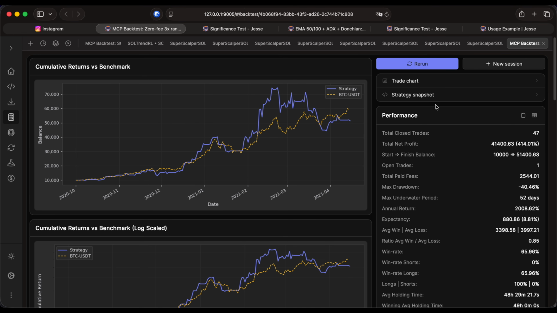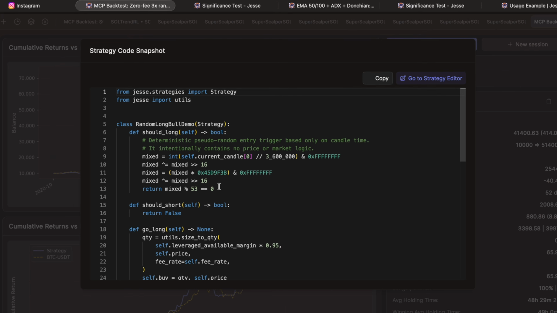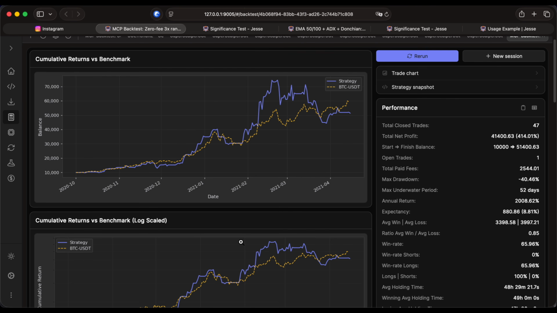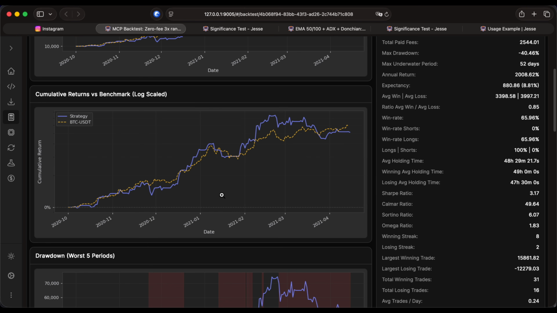And in fact, if I show you the code for the strategy, you can see in the should long method, we have this. So it's not exactly a random function, but it is making decisions based on the timestamp of the candle. We're not even considering the price at all. So of course the strategy does not have any edge. But again, when I look at the result of the backtest, it looks good, it's going up. So how do we make a final decision? Well, that's when rule significance testing comes in handy.